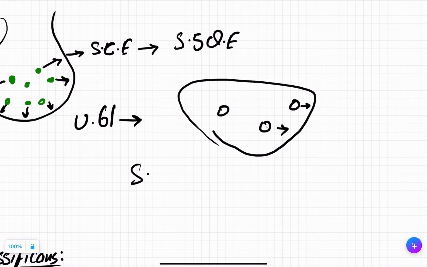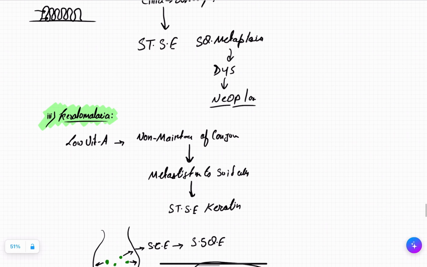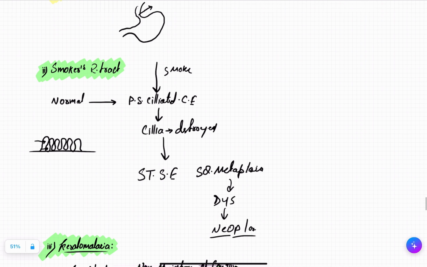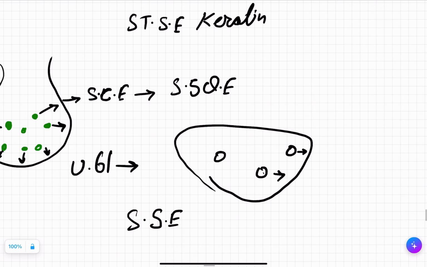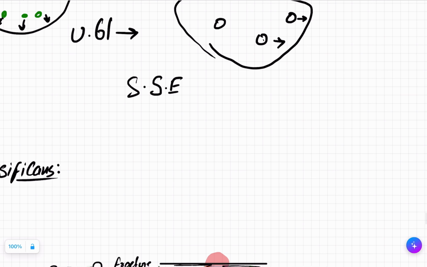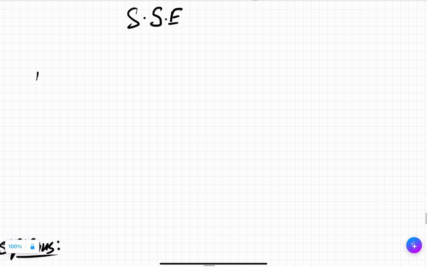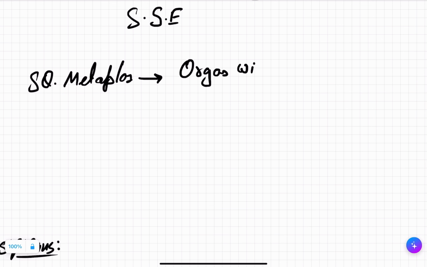Stratified squamous epithelium. So remember, squamous metaplasia takes place where? In the smoker's respiratory tract, keratomalacia, and also in organs with a hollow cavity. Got it? Like your gallbladder and the urinary bladder.